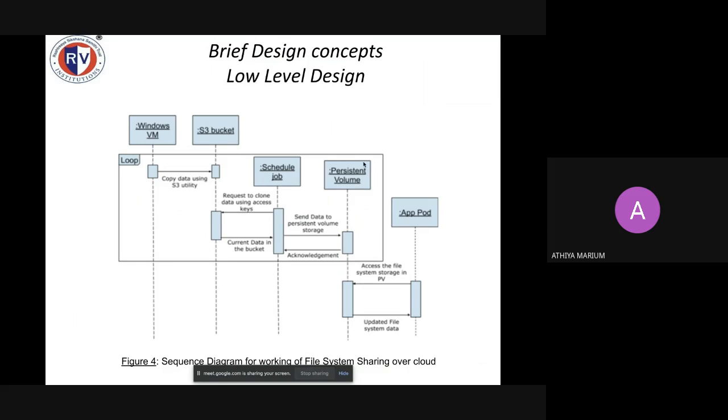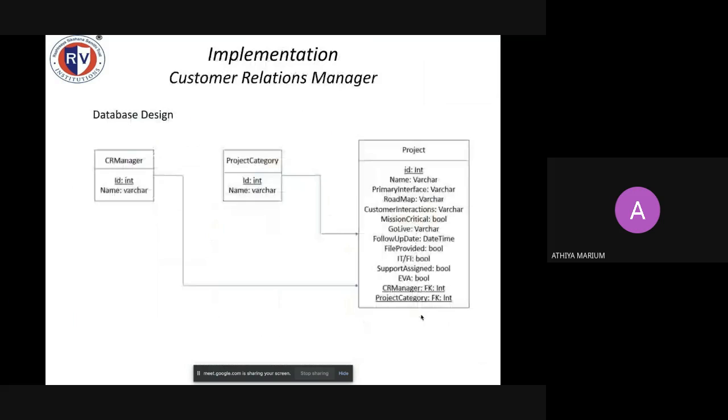Once the data is in the persistent volume, any application pod which wants to access the file system can simply call for the persistent volume and get the updated file system to the application. Coming to the implementation, this is the database design. There's a project structure with all the fields and two foreign tables. One is for the customer relations manager, and the other one is for the project category.